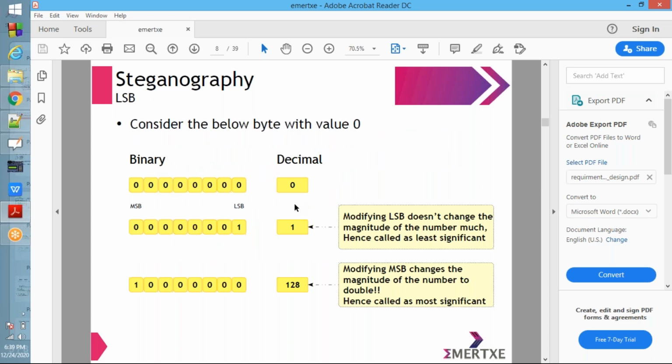Now LSB, least significant bit. We already studied this one. LSB, MSB: least significant bit, most significant bit. What do you mean by LSB? What do you mean by MSB? I explained the definition. What is the definition?